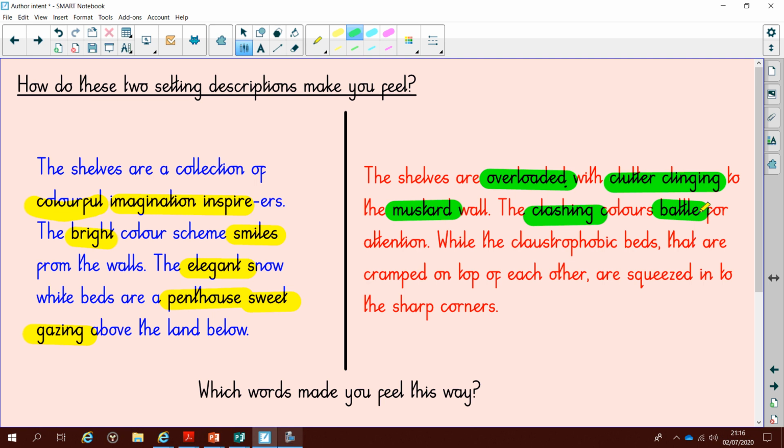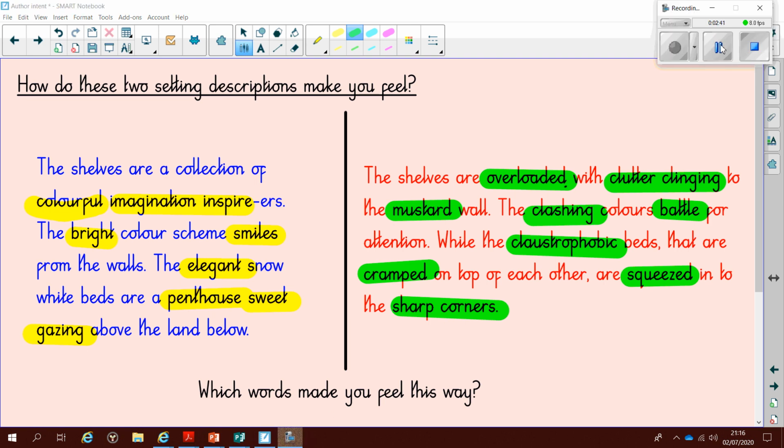So that idea of being at war, again, negative connotations that I like to try and avoid fights. Then we've got this bit, claustrophobic, cramped, squeezed, that idea in a tight, small space. I don't like the idea of that. Then we've got sharp corners. That makes me think of danger. Yeah, lots of negative connotations in that paragraph.